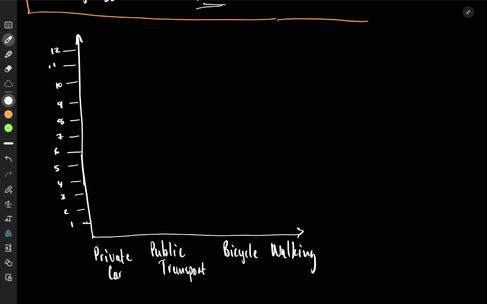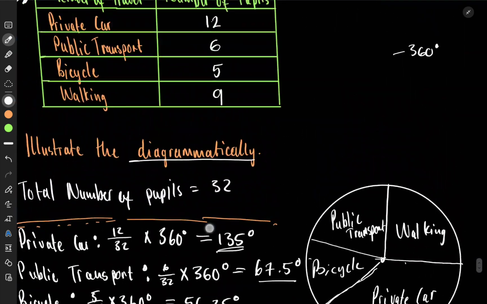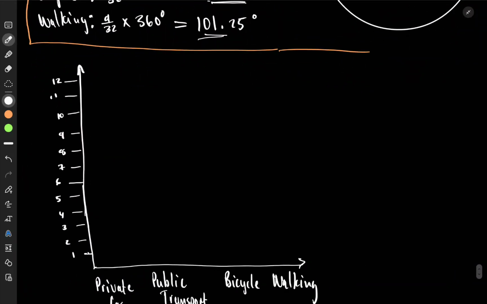Then what we're going to do is to start putting. So private car is 12. So we go for private car. We take it all the way up to 12. That is for our private car. Then it comes down like this. So let me make it nicer.